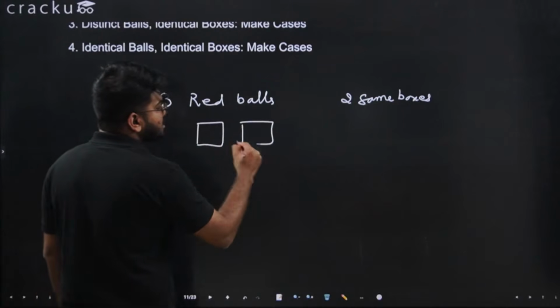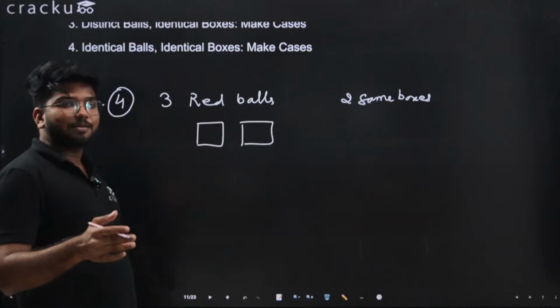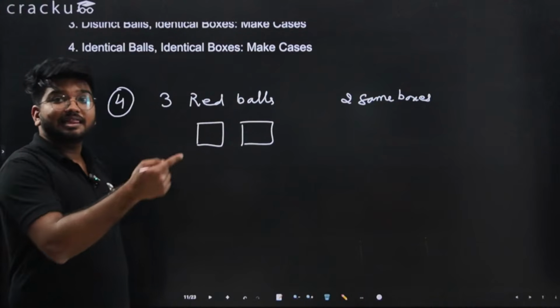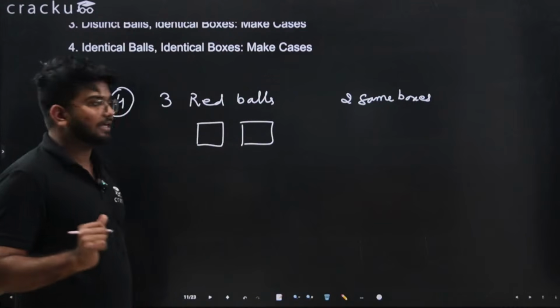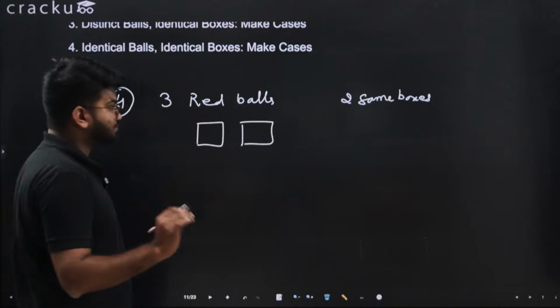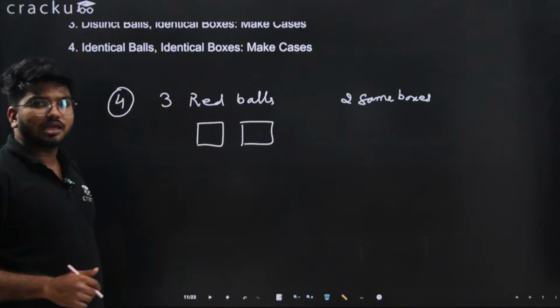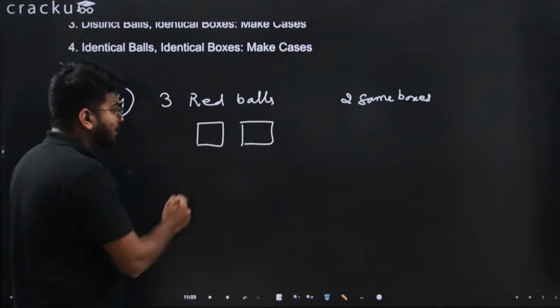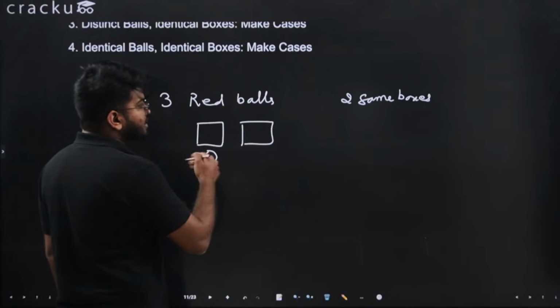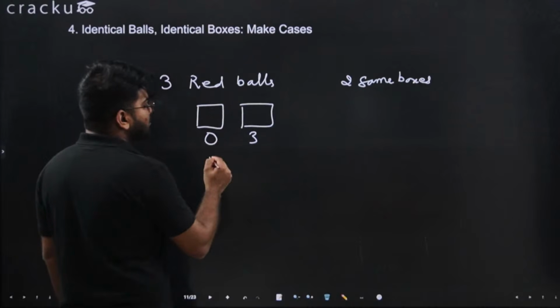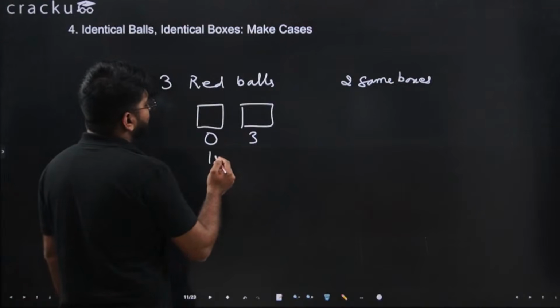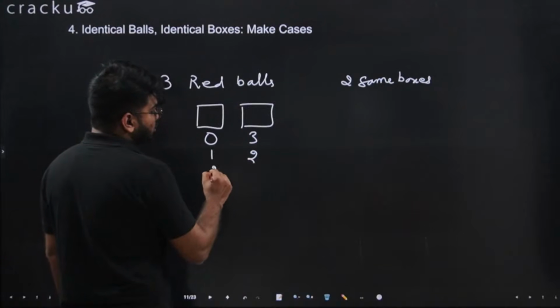Let's say this is one box, this is another box. The boxes are same, so we don't need to arrange them. Earlier the boxes were different, so we considered them as 2 different boxes, x and y. Now here we have 2 same boxes, and the balls are also same. Just make the cases. So the first box can have 0 balls, the second box can have 3 balls. The first box can have 1 ball, and so on: 0 3, 1 2, just that.